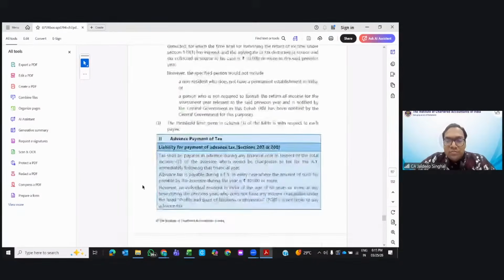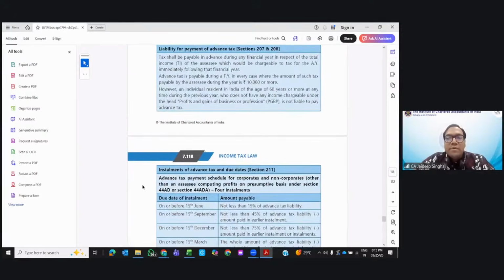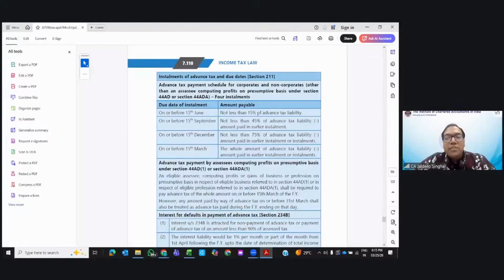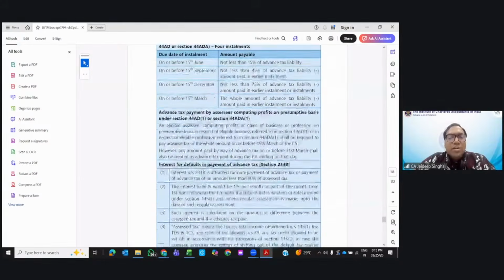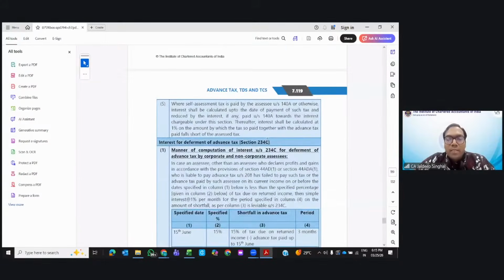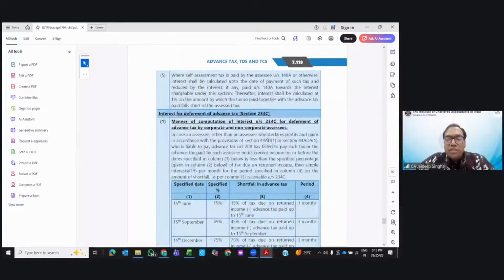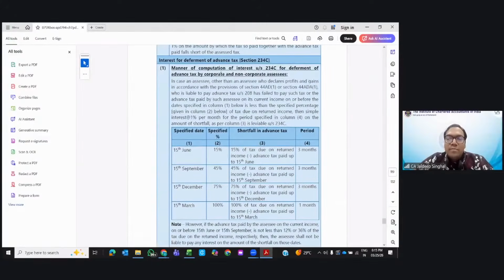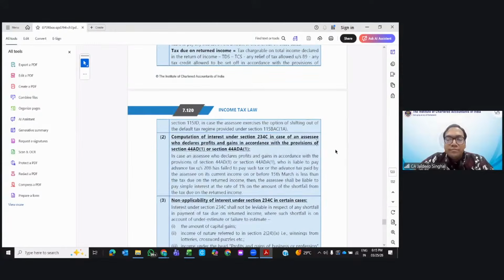Then advance payment of tax, advance tax, right? You need to pay the advance tax by the 15th of June, September, December, and March: 15%, 45%, 75%, and 100%. We'll do a question as well on the advance tax. Okay. Then manner of computation, you see how you compute it. If you fail to pay the advance tax, you need to pay the deposit interest under section 234C. Then you will calculate whatever period you have made the default, and part of a month is also considered as a month, right? You have to pay the interest of 1% per month.